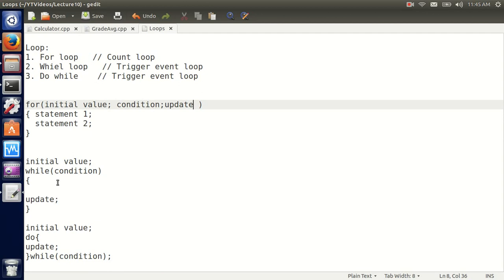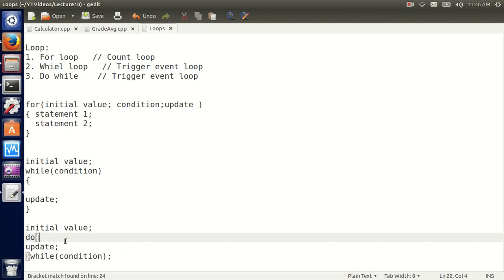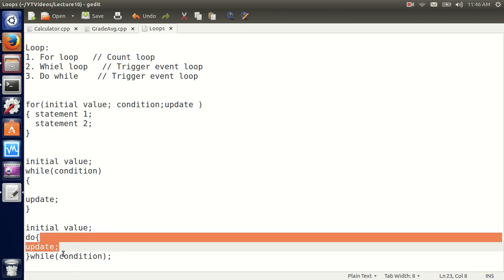Semicolons, okay. Initial condition or expression, we can call it. So a do while is different than the condition. The body of the while loop is implemented at least once. First it does whatever is inside the body, then it checks if the condition is true; if so, it goes back and does it again. If false, no. So this is going to be done at least once. In a while loop, we check, then we do. If it's not true, it's not going to do it. The do while is useful for menus, and we'll see in an example why.